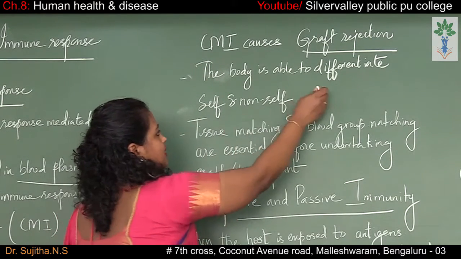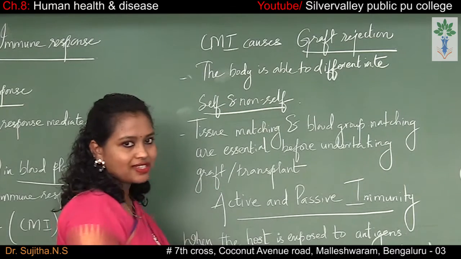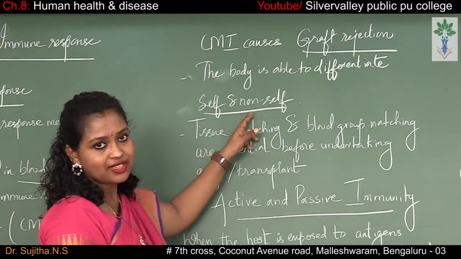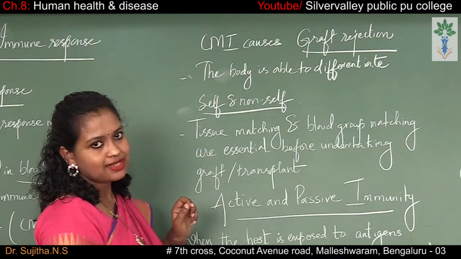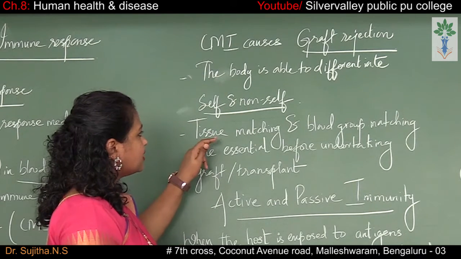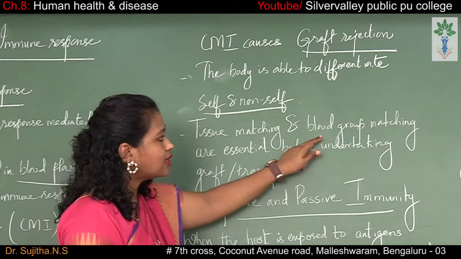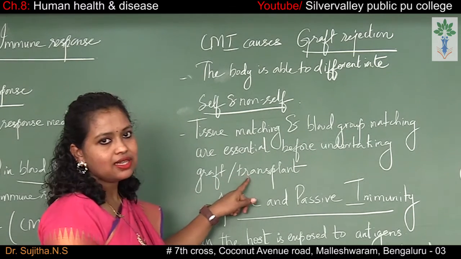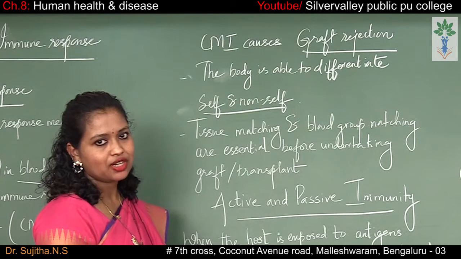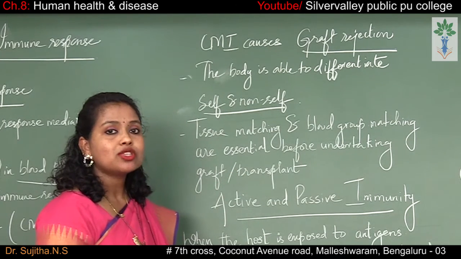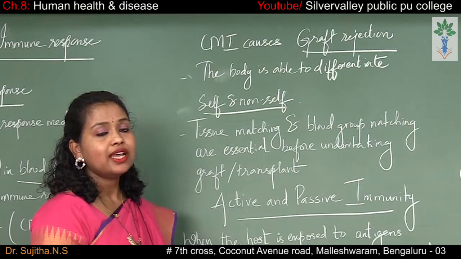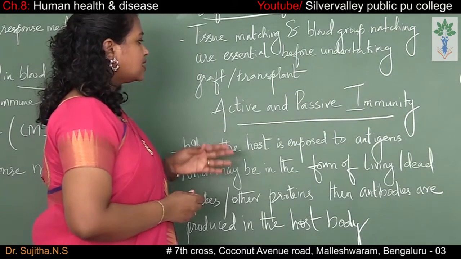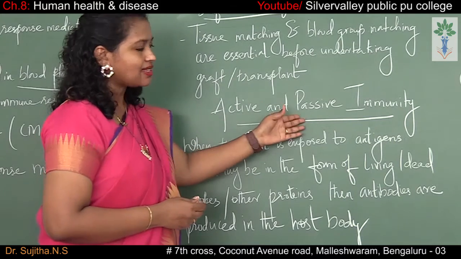The body here is able to differentiate the self and non-self cells because of the T cells which is present in our body, and therefore tissue matching and blood group matching is very essential before undertaking the graft or the tissue transplantation. That is the reason why immunosuppressants are given to the body so that they do not reject the organ transplantation. So the next one is active and passive immunity.